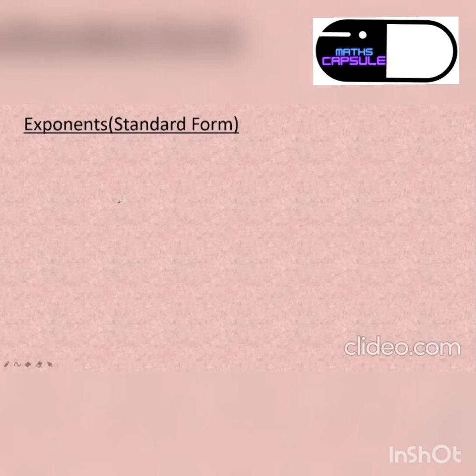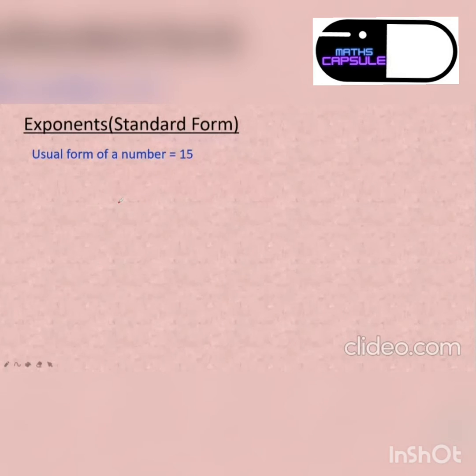And the form that we are writing, the numbers that we are writing right now, what are those? Okay, so normally we write a number. Let's say the number is 15. Now that is the usual form of a number. All of us write numbers like this, no? So the usual form of writing number is 15.